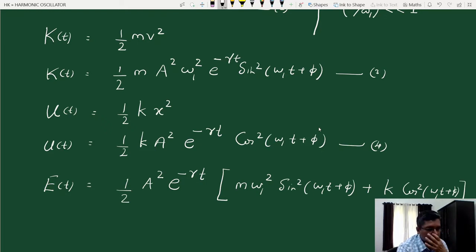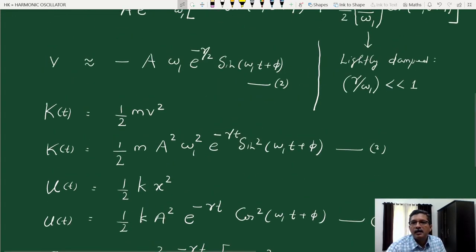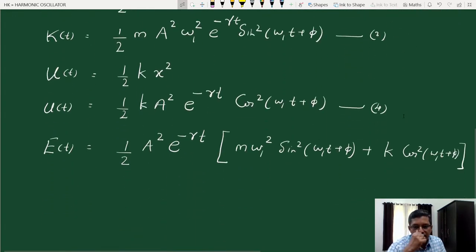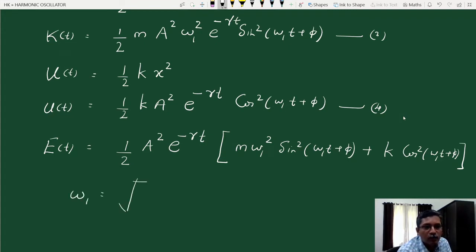Now let us understand that we have already assumed light damping, so gamma by omega 1 is very small compared to 1. In this case we remember that omega 1 is approximately equal to omega 0. Remember the expression for omega 1: omega 1 is square root of omega 0 square minus gamma square by 4.